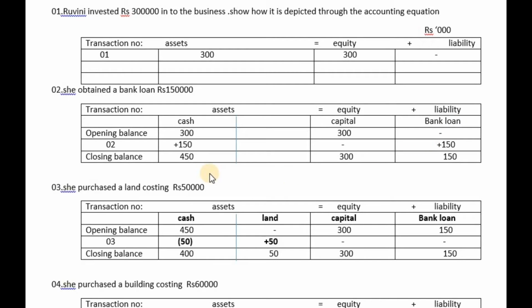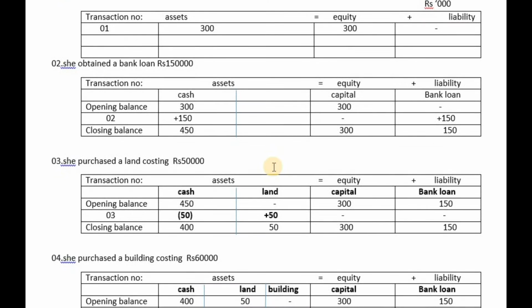So at the end of recording the second transaction, you get a closing balance. What is the total cash balance? 300,000 plus 150,000 equals 450,000. Then equity or capital is 300,000 only, and liability or bank loan is 150,000. At the end of the second transaction, you can see that total assets are 450,000 and total equity plus liability is 450,000. This is the end of the second transaction.